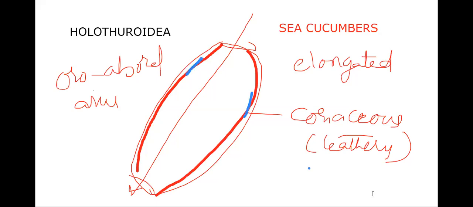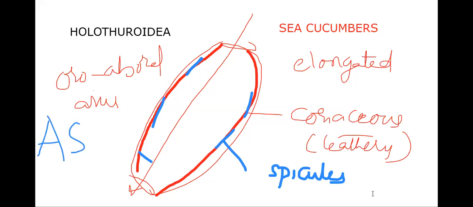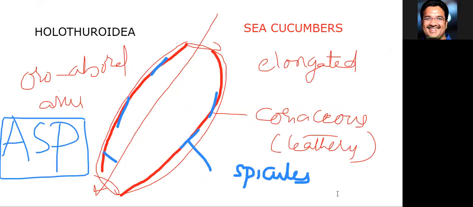Spicules are present, loosely arranged in the dermis. The spicules are the speciality of these animals. Arms, spines, pedicellariae are absent. Arms we can't see here in the diagram, spines are also absent. Pedicellariae are absent.